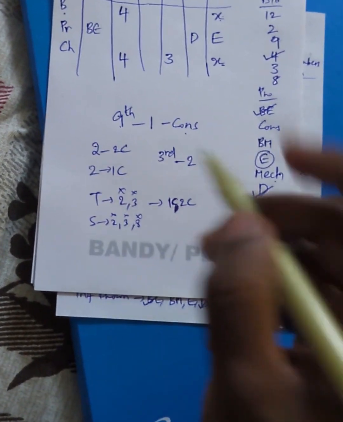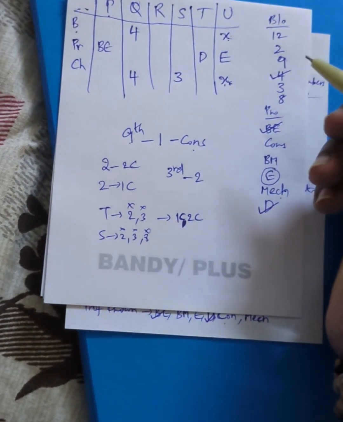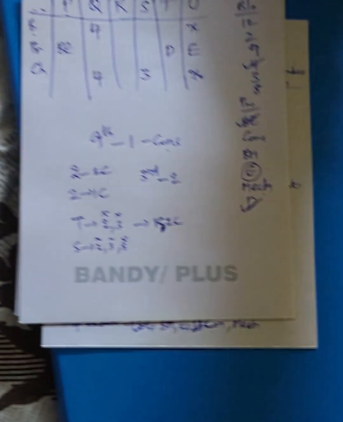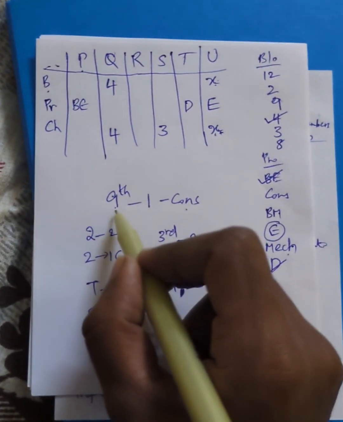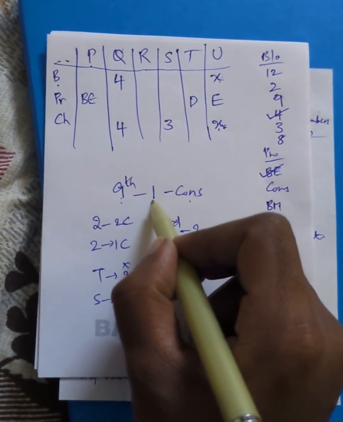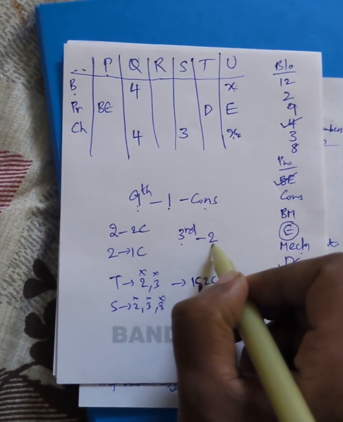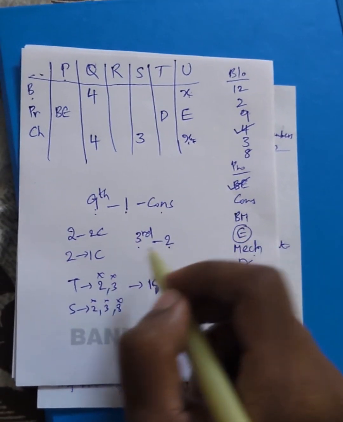Next, he also told same number, same children. If you see here, 12, 2, 9, 3, 8. As per our idea, the ninth block person has one child. The third block person has 2 children. So there is one more chance of children.